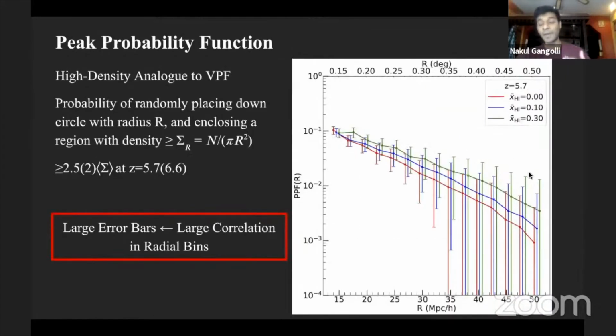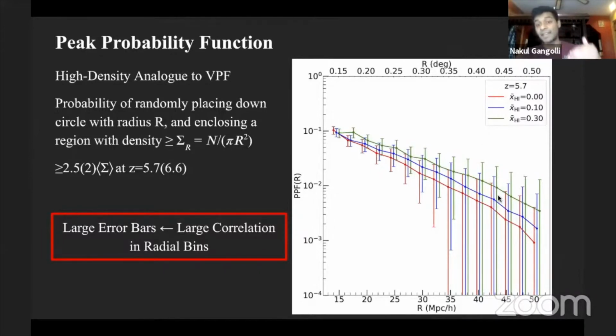And so while I talked about how adding neutral gas enhances the sizes of the voids, now what about what's happening to these high dense regions? Can we quantitatively explain what's happening there? And so what we do here is use the peak probability function, which is the high density analog to the VPF. It's the probability of randomly placing down a circle with radius r and enclosing a region with some density greater than a threshold density, which we set to be 2.5 times the mean LAE surface density at redshift 5.7 and 2 times the mean LAE surface density at redshift 6.6.